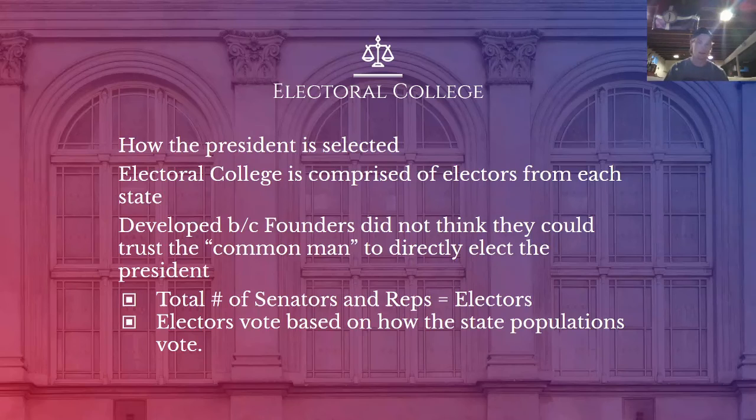So if Hillary Clinton wins California, she gets, I think it's like 47. She'll get 47 electoral votes. But if she wins it by 15 million, she still only gets those 47 votes. So you can see that in the space of 14 million votes, it doesn't really matter either way. So that's how you can win more people, but there's only so many electoral votes that you can get from that.